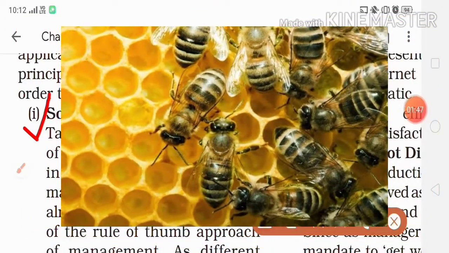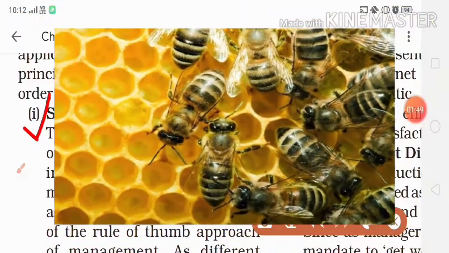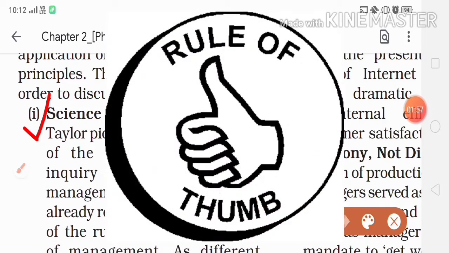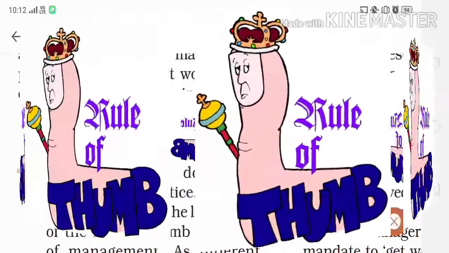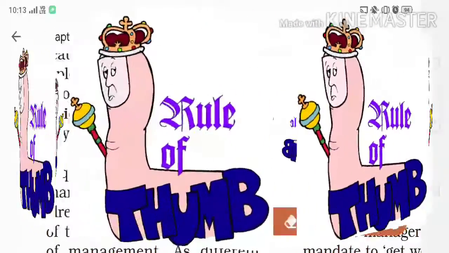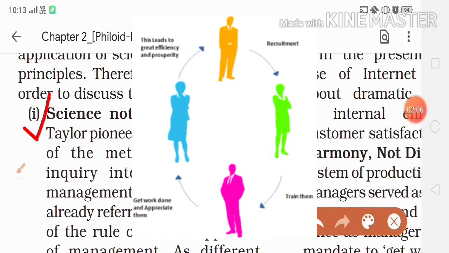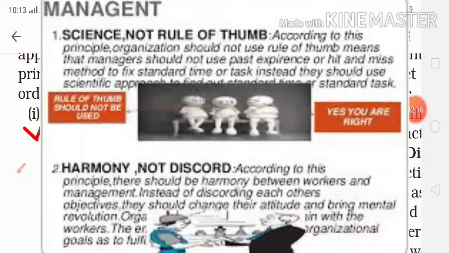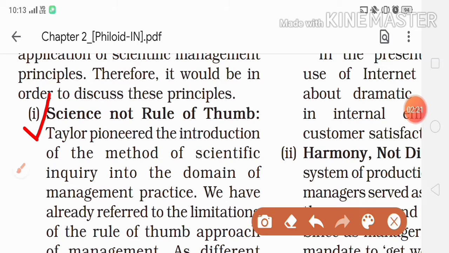F.W. Taylor wants to say that we don't have to use the rule of thumb, which means hit and miss. Instead of rule of thumb, apply science. Rule of thumb methods are traditional approaches that suited organizations in the past. Under mass production, the volume of work had expanded, which required scientific methods to manage and control work easily.